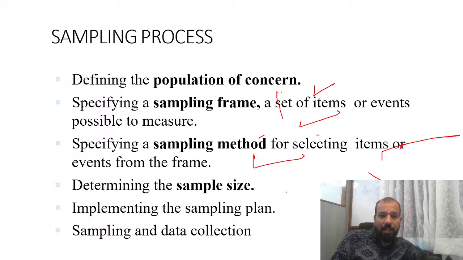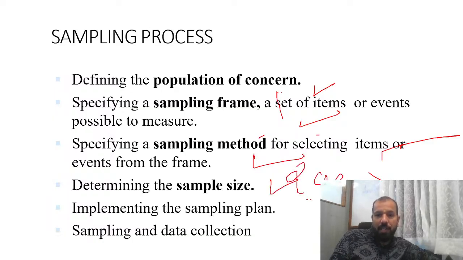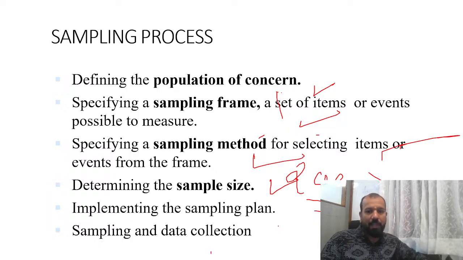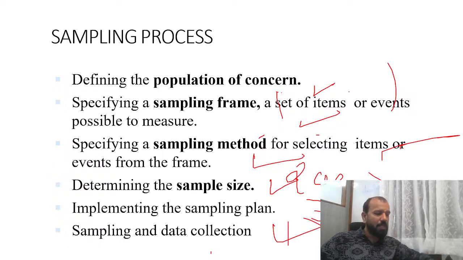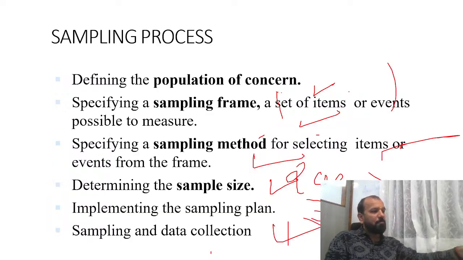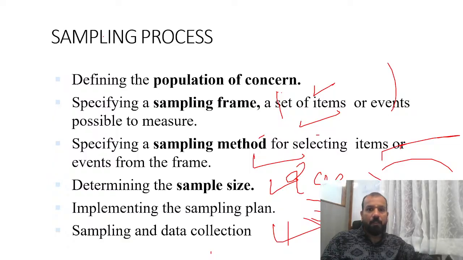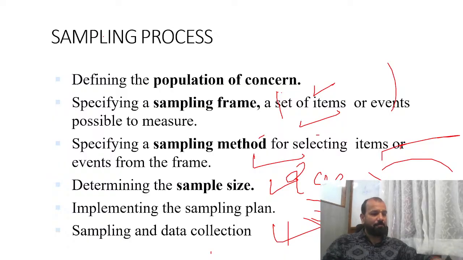Then you need to determine the sample size. If you are picking 200 students from one college, then you have to pick 200 students from each college, whatever colleges you are picking. Then implement the sampling plan. Whatever plan you have made, implement it, then do the sampling and data collection. So this is in a sequence only. Clear? Starting from determining the population to the last step, sampling and data collection.